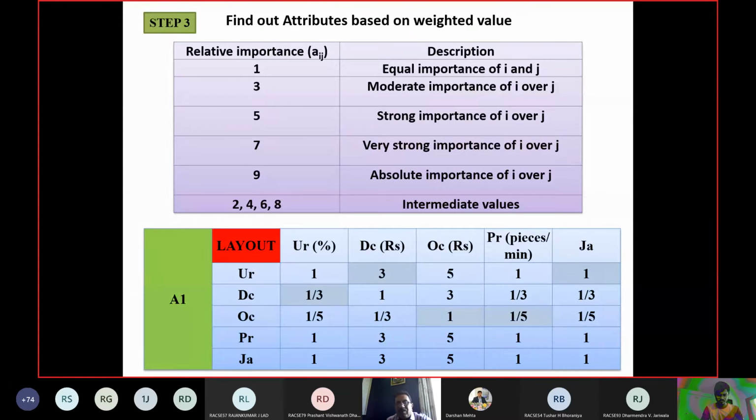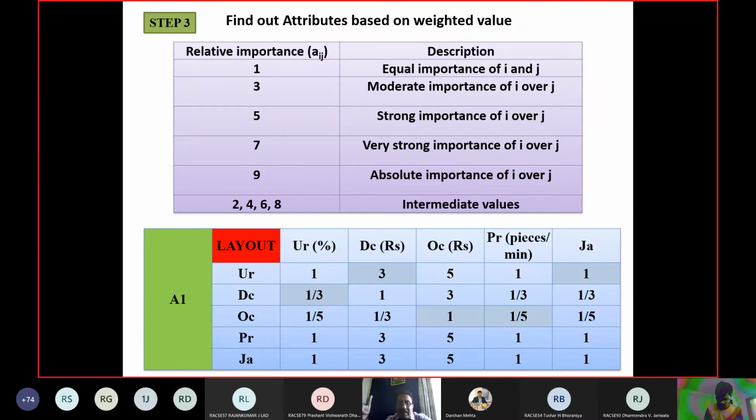This matrix is derived when you have sent your questionnaire form to the experts, and these experts have given weights to your factors. This has been obtained from the questionnaire survey, so you copy this as it is. This is the A1 matrix.